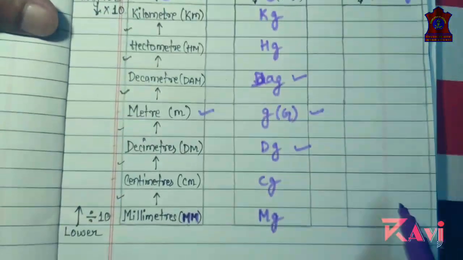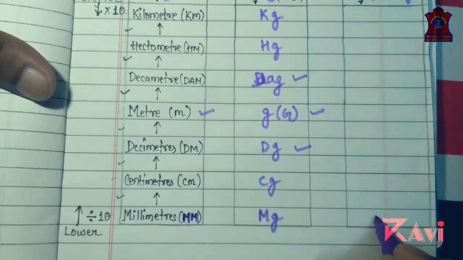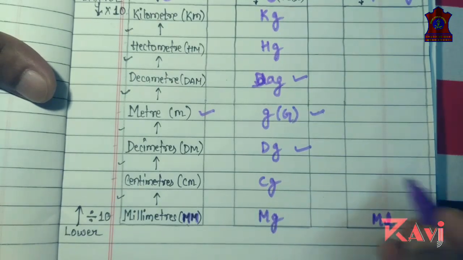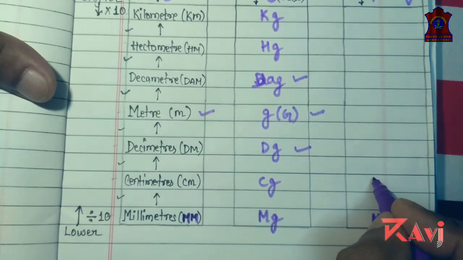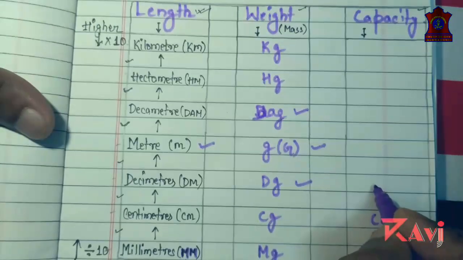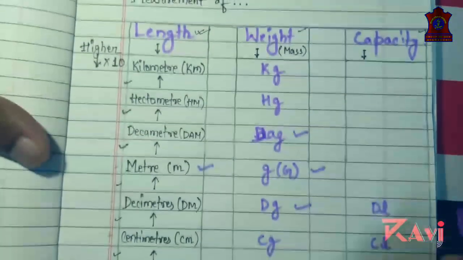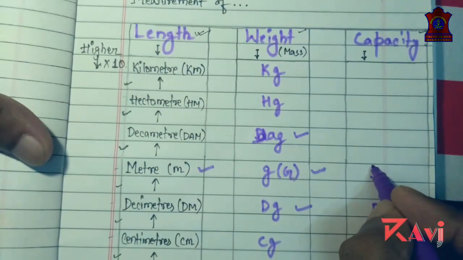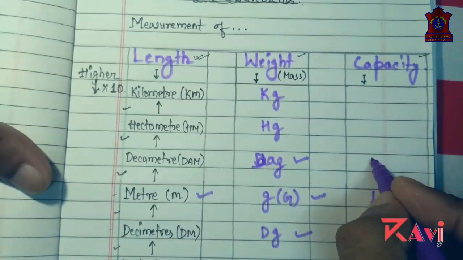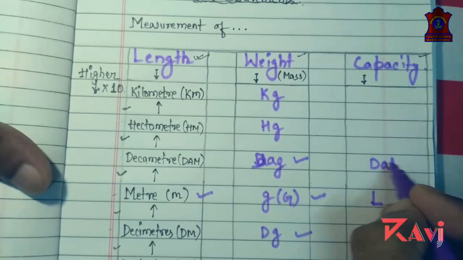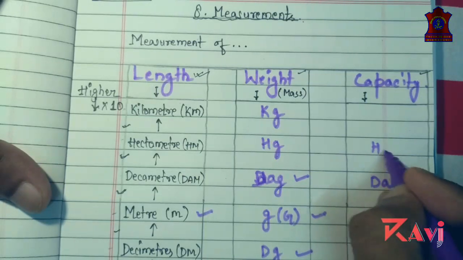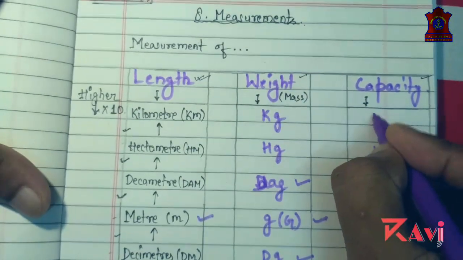Similarly, we move to capacity. The lower unit is milliliter, then centiliter, deciliter, liter, decaliter, hectoliter.